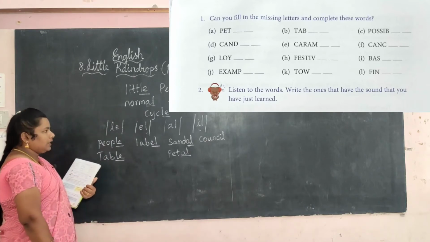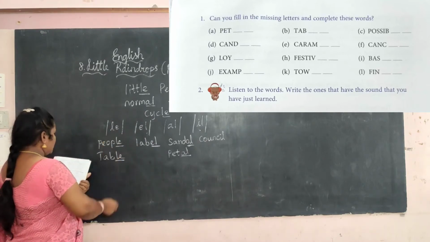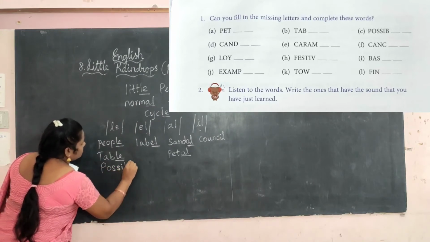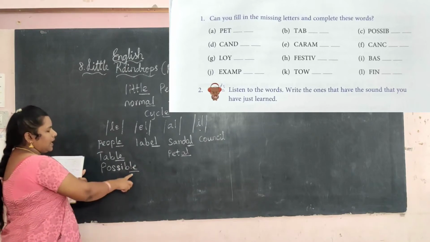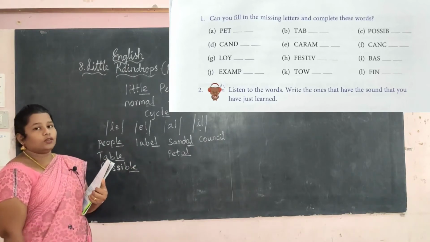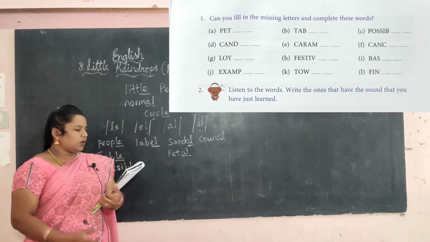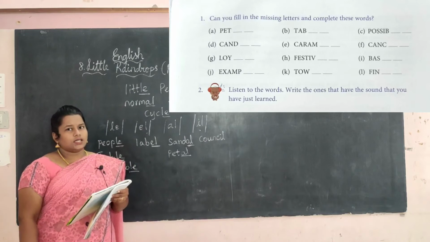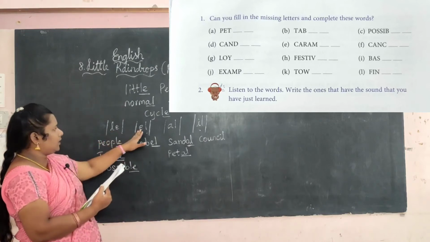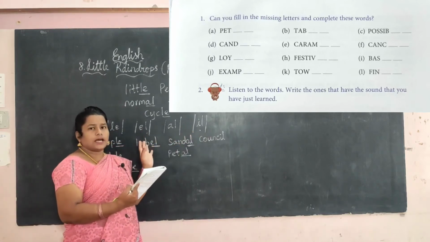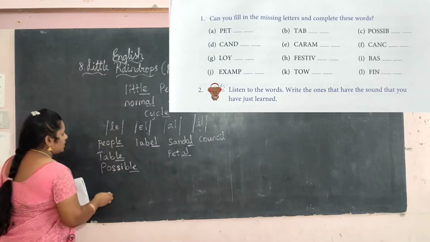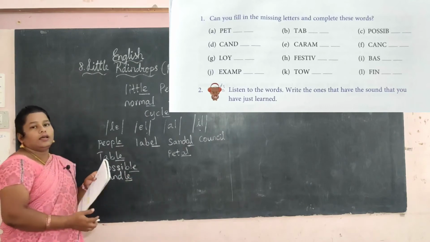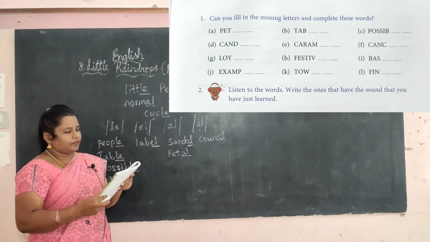So, which one will come? E-L or L-E? Yes, L-E. So, right? Possible. So in the dash, in the missing letter, you want to write LE. Next, fourth one. See the fourth one. CAND. What is this? Yes, what can we fill in? LE, EL, AL, IL. Which is the correct one for this? LE. Yes, candle. Candle. So LE. Okay, next one.